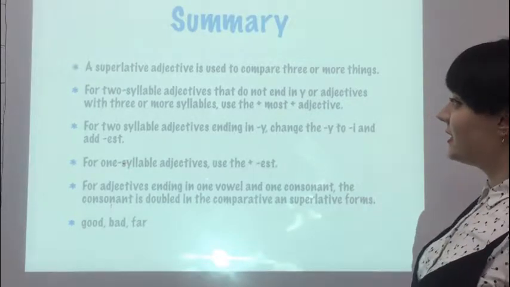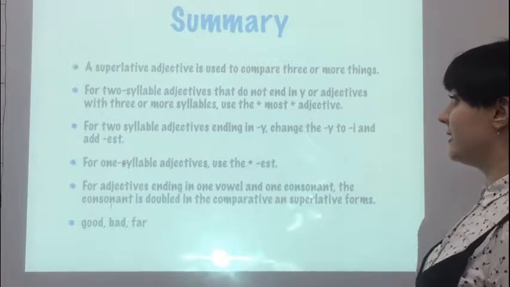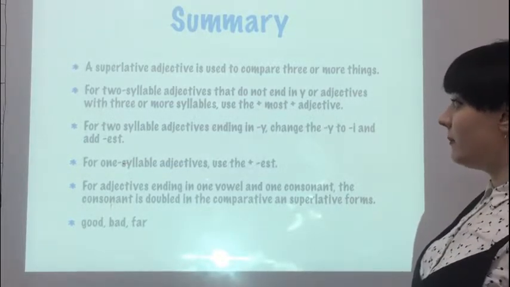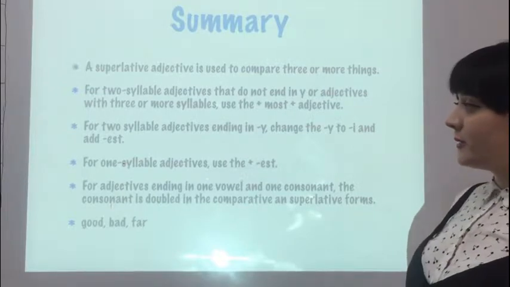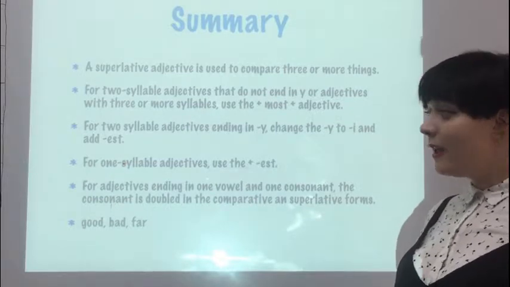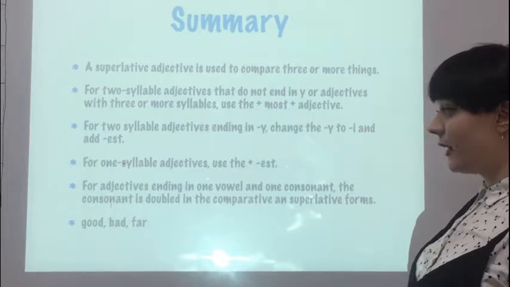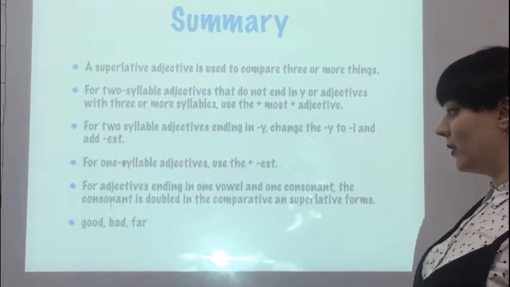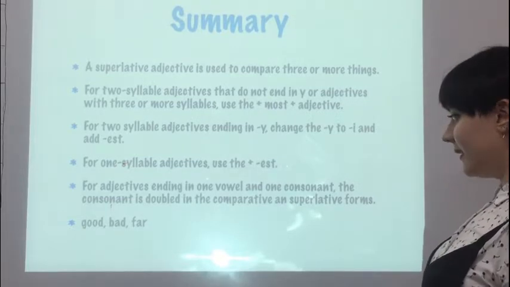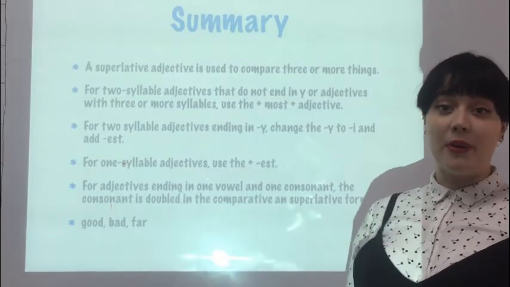A superlative adjective is used to compare three or more things. For two-syllable adjectives that do not end in y, or adjectives with three or more syllables, use the most plus the adjective. For two-syllable adjectives ending in y, change the y to i and add est. For one-syllable adjectives, use the plus est. And for adjectives ending in one vowel and one consonant, the consonant is doubled in the comparative and superlative form. And good, bad, and far are our irregular forms.